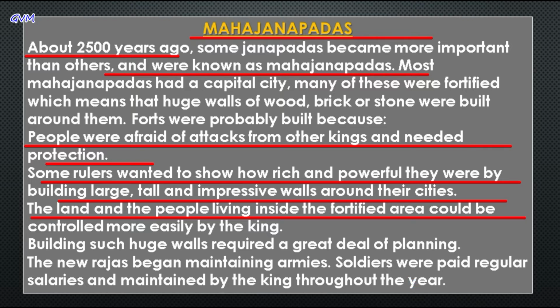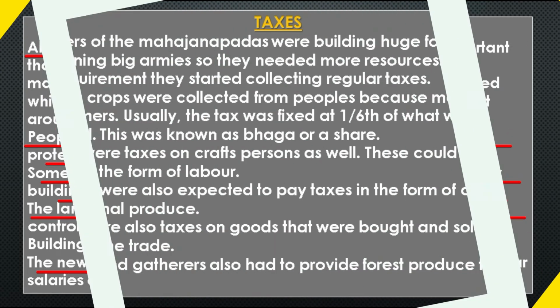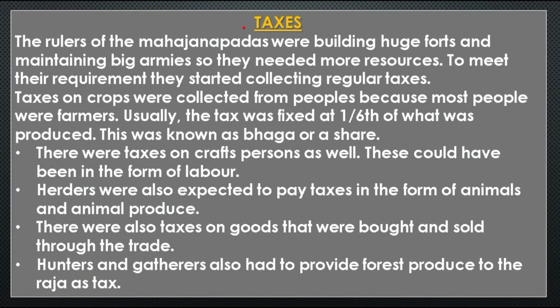And students, in order to maintain all these things, the new Rajas started maintaining armies. In order to maintain such a big army, the kings paid regular salaries to their soldiers throughout the year. Now students, the next topic of this chapter is taxes.